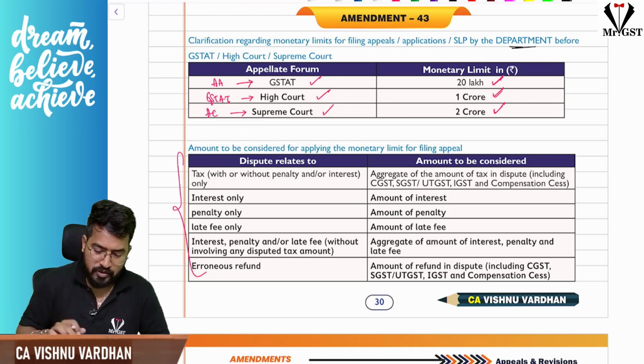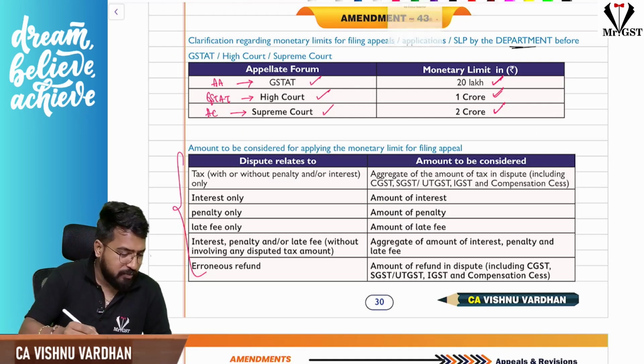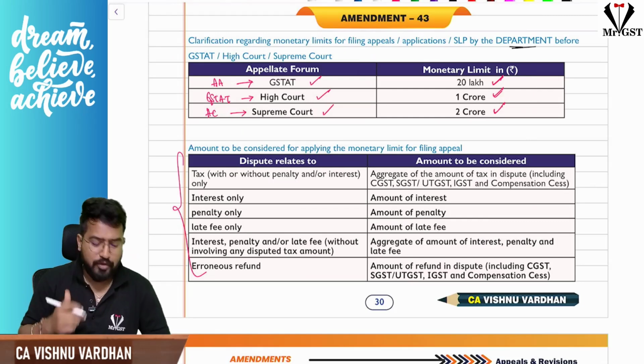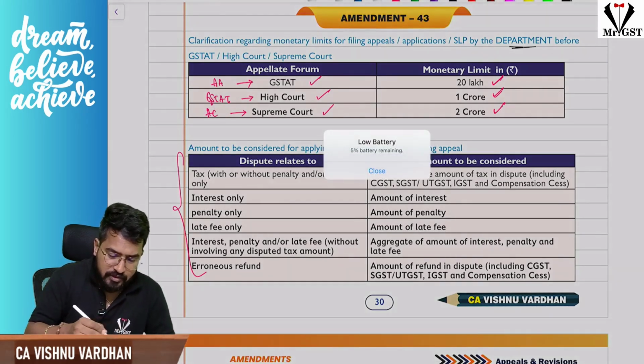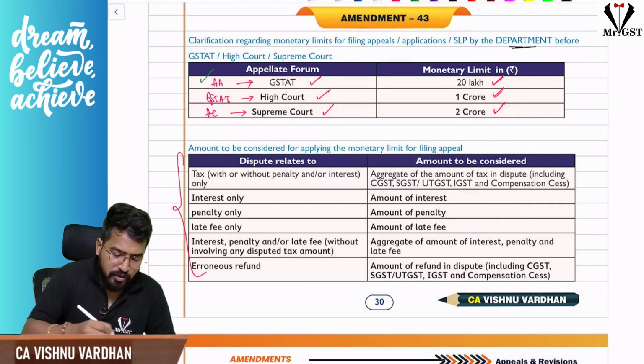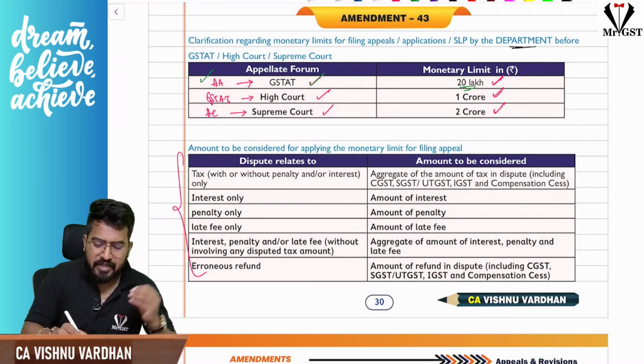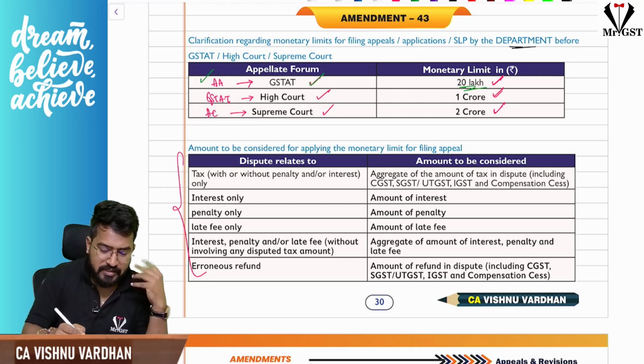So this is the point I was talking about. If the department wants to go for an appeal against any order with the appellate authority, with GST AA, then the money involved should exceed 20 lakhs.